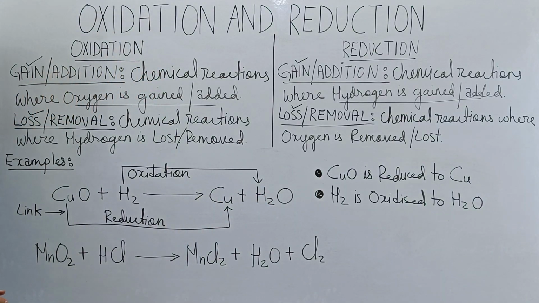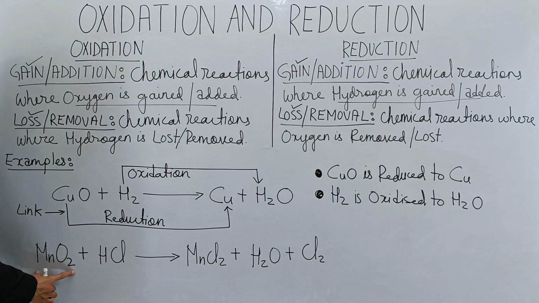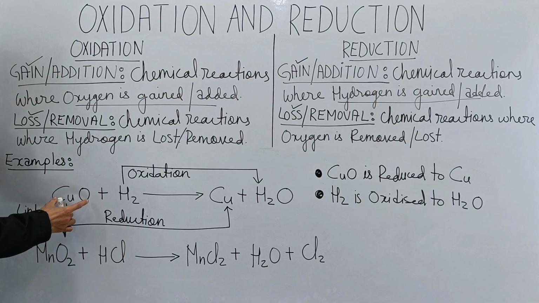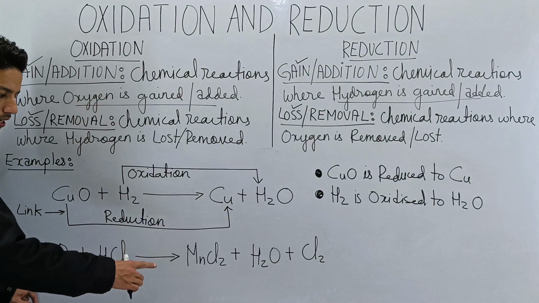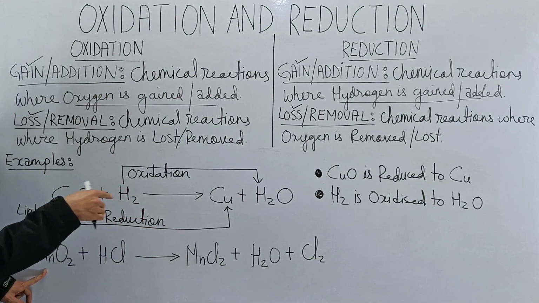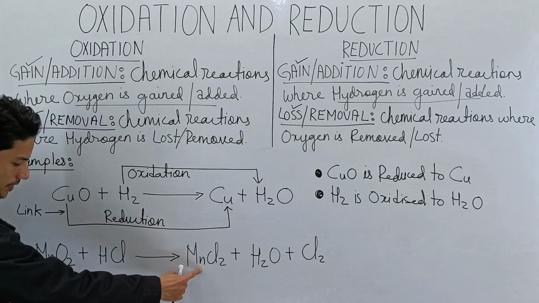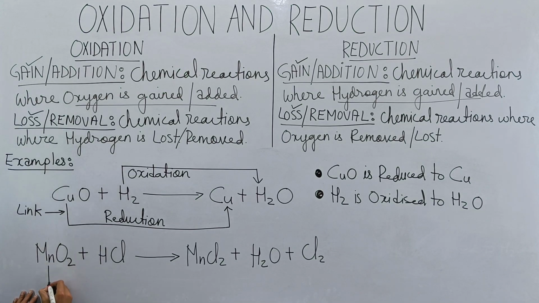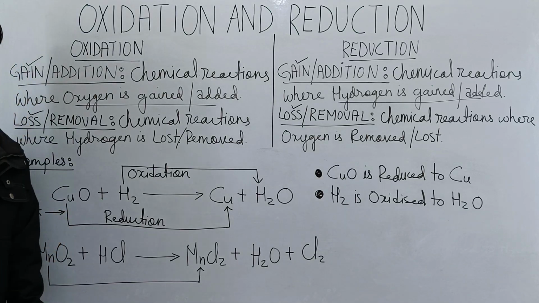We have 2 reactants, so we will start with the first reactant. The first reactant is a compound. Even in the previous example it was a compound, so we know what to do. We will focus on the first element, which is manganese. Now we go to the product side and search for manganese. Do we see manganese on the product side? Yes, it's here. So manganese here, manganese here. Create a link. You have just created a link. Very good.